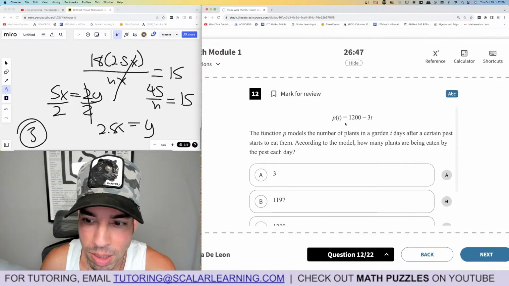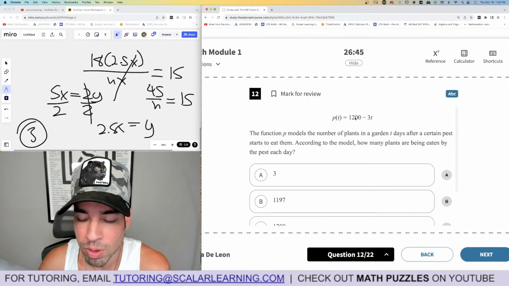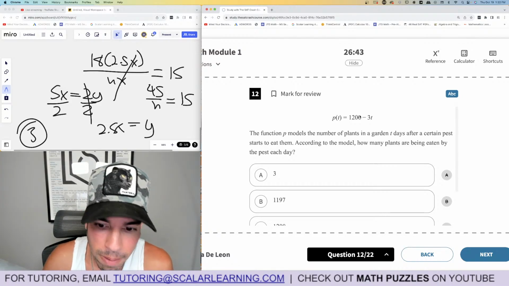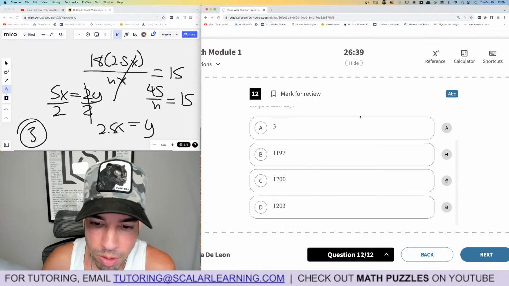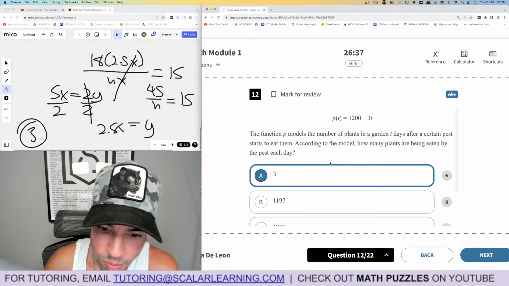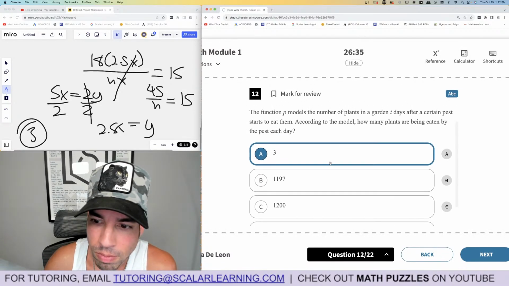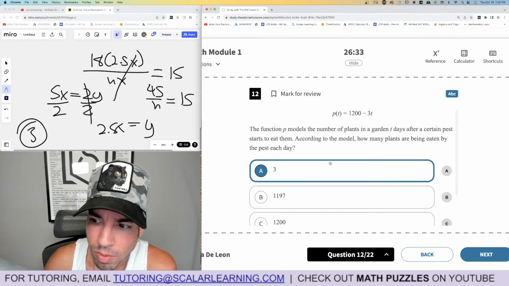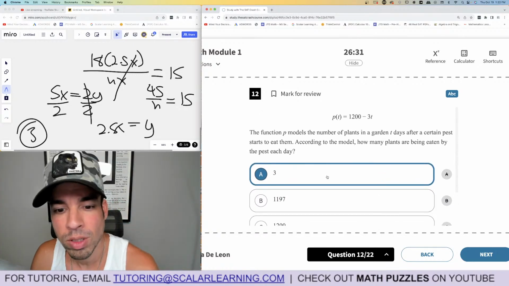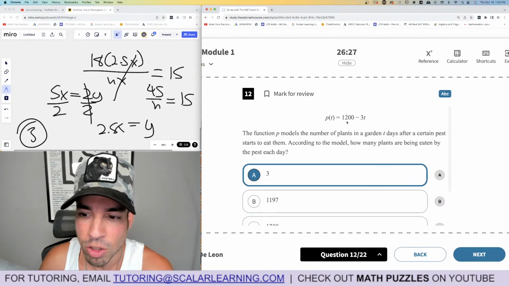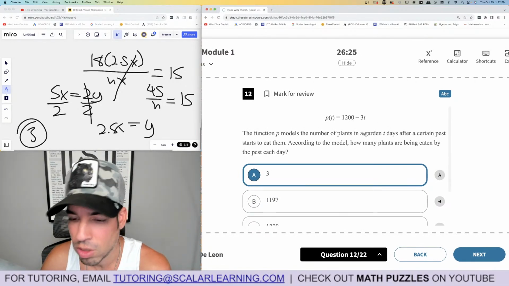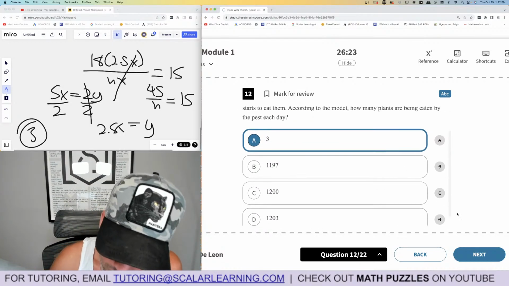12. Function P models the number of plants in the garden. How many plants are being eaten by the pests each day? That's the slope. They're losing 3 per day. Just making sure. Okay, yep, 3. Wait, let me just make sure I didn't misread this. P models the number of plants in a garden T days after a certain pest starts to eat them. Yeah, so they're starting with 1,200, then the next day there's 1,197.